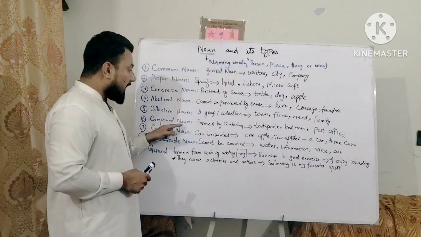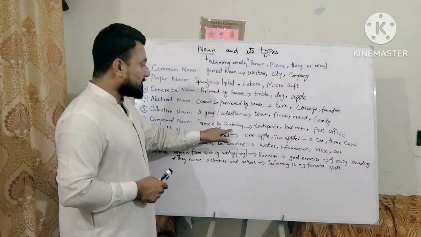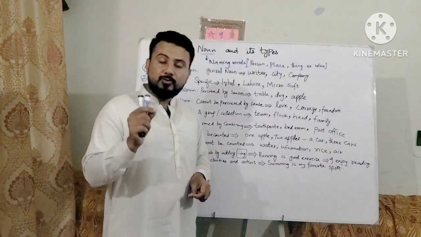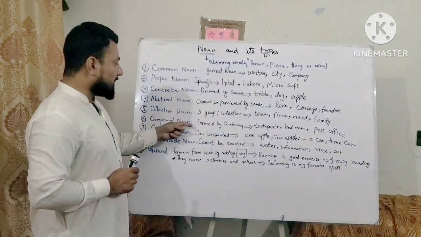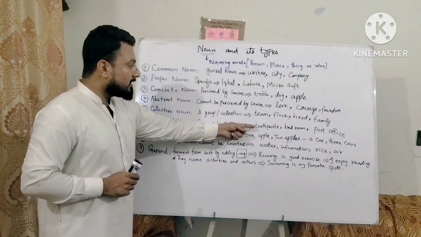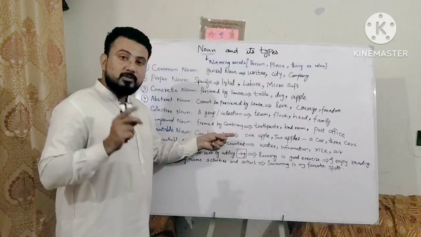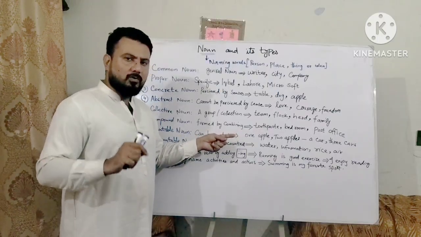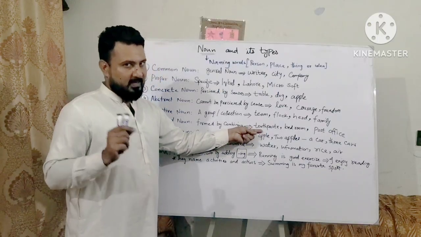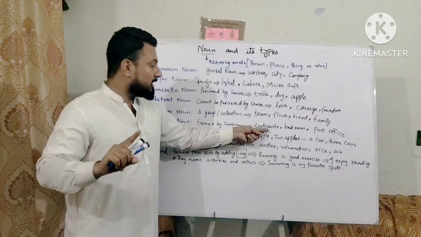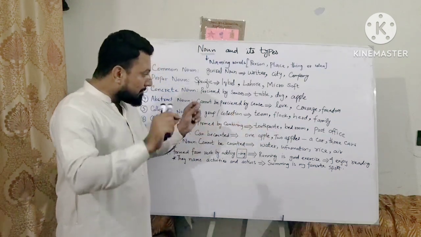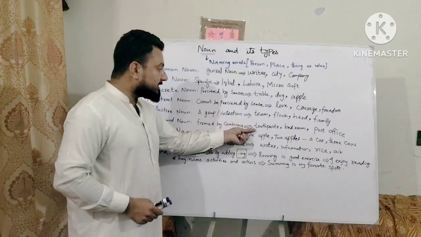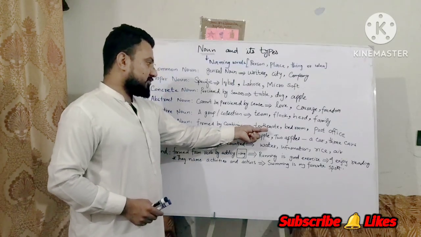Compound nouns are formed by combining two or more nouns. Like tooth is one noun, paste is one noun. When we combine them, we create a new noun: toothpaste.